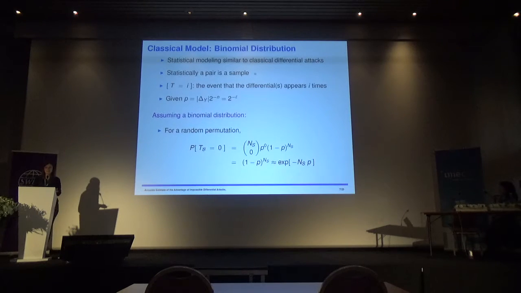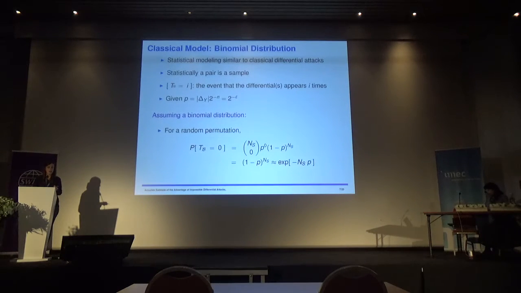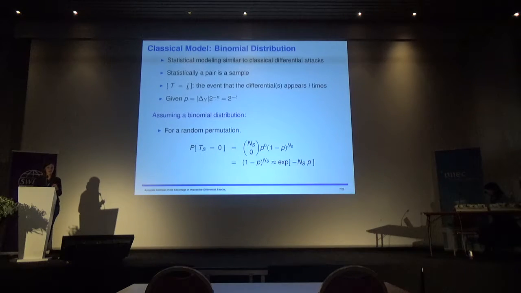Okay, so here, as I said, impossible differential attacks will be seen as statistical attacks. That means that statistical modeling similar to classical differential attacks can be applied. Statistically, a pair will be seen as a sample, and we have a random variable T, where T equals i represents the event that the differential appears exactly i times. In the case of impossible differential attacks, the only event of interest to us is T equals 0, because the differential is impossible.